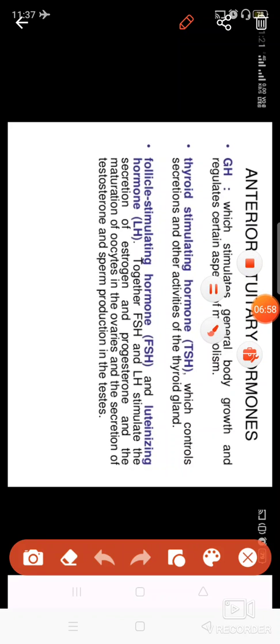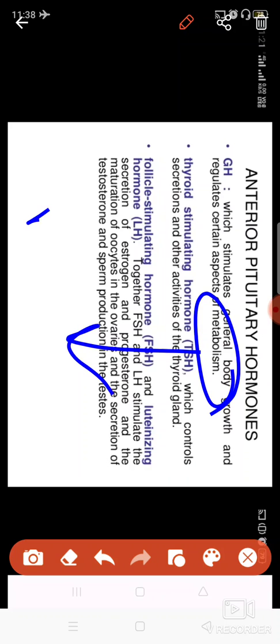Now let us see what the functions of these hormones are. GH, the growth hormone, regulates the growth of your body by controlling the metabolism of fats, proteins and carbohydrates.